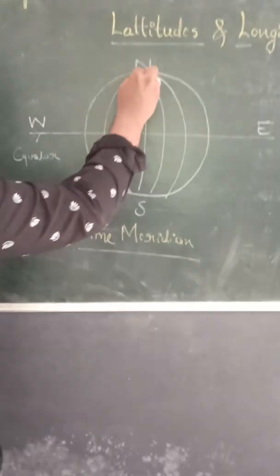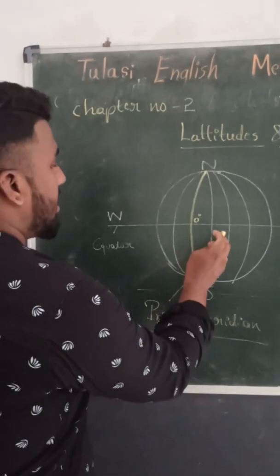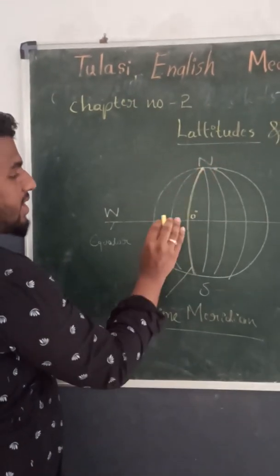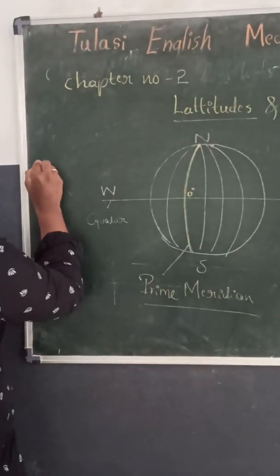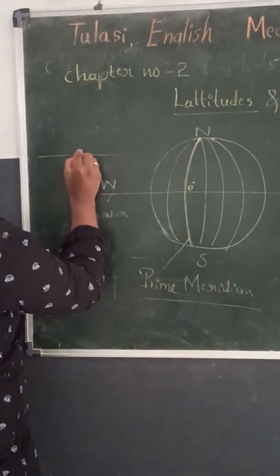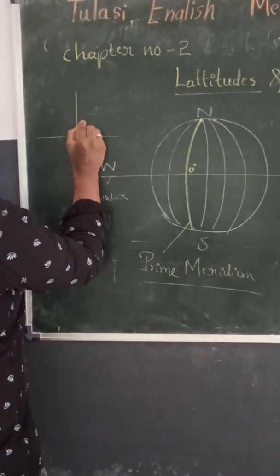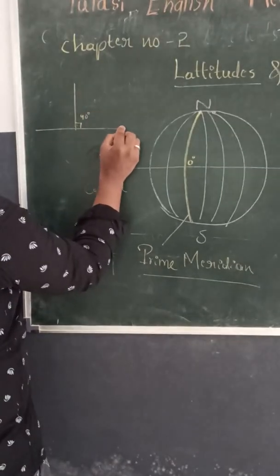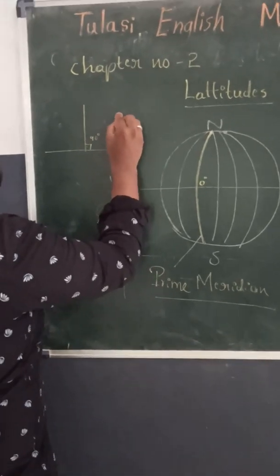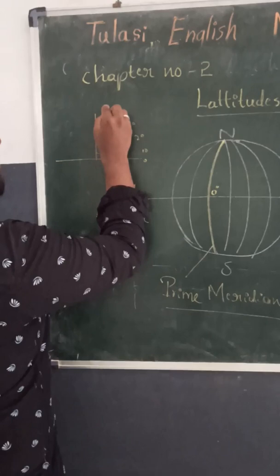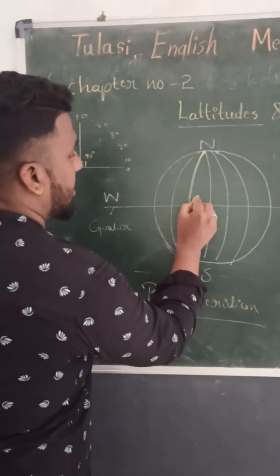So this longitude is called the prime meridian. After that, here we can see the two hemispheres. You know about the degrees. So this is 90 degree. From here it is 0, 10, 20, 30, 40, 50, 60 and finally 90. So 90 degree. So here it is 0 degree.